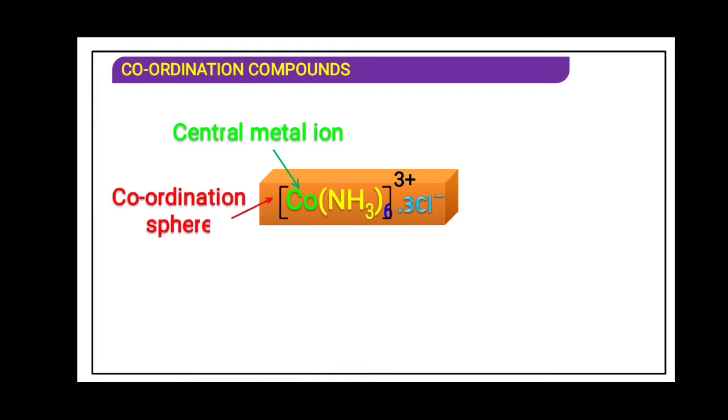This square bracket is said to be the coordination sphere, in which the secondary valency is satisfied. Ammonia, as you know very well, is said to be a ligand. This is the coordination number, that means the number of ligands attached to the central metal atom is said to be the coordination number.